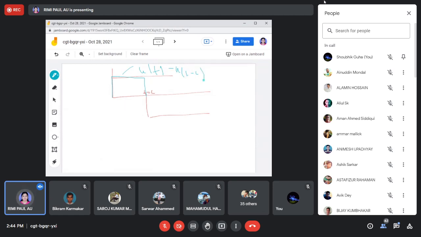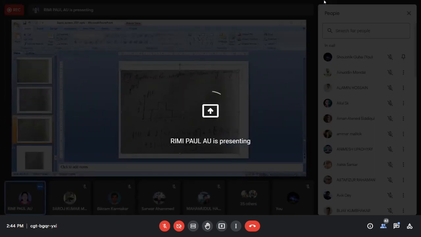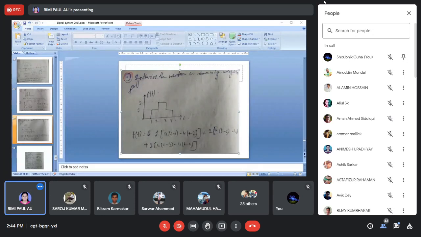Now we'll solve some problems, then you can understand. But we won't synthesize, just seeing the waveform, we'll just write the equation. So this is to synthesize the waveform as shown in the figure. So you have to write the equation.